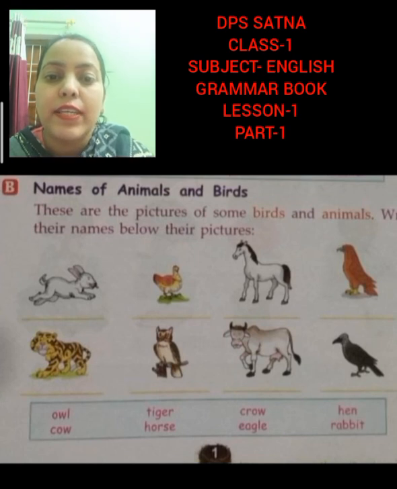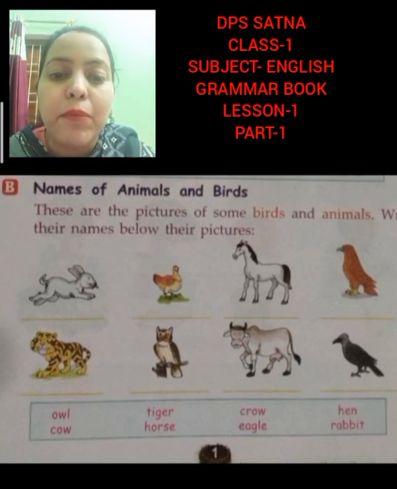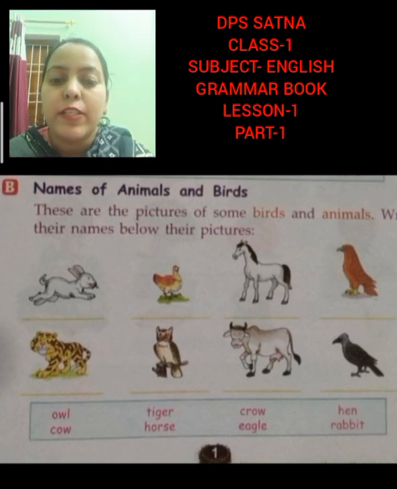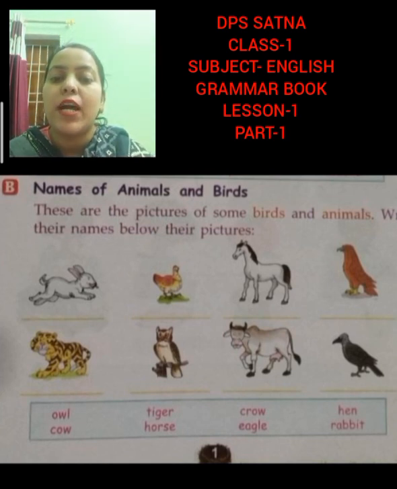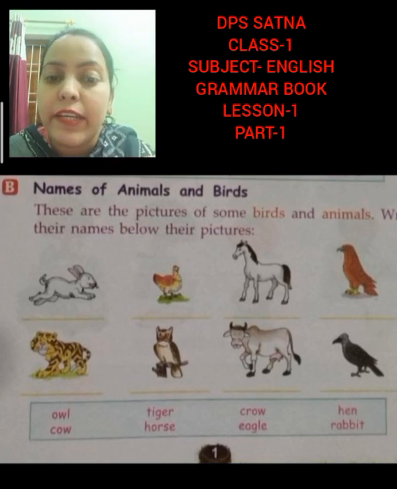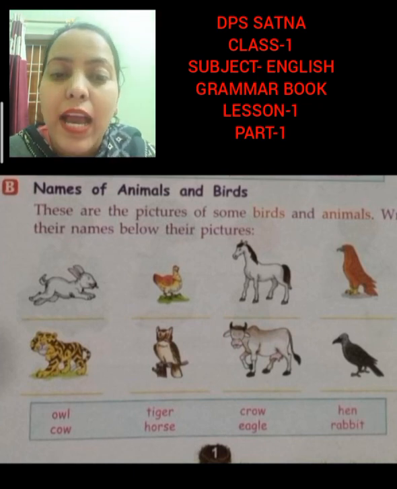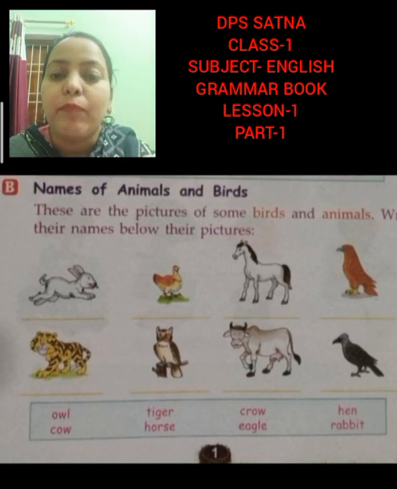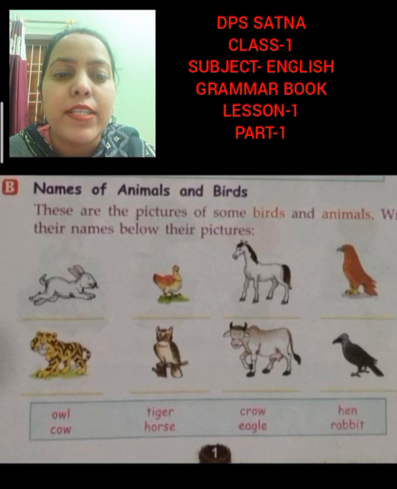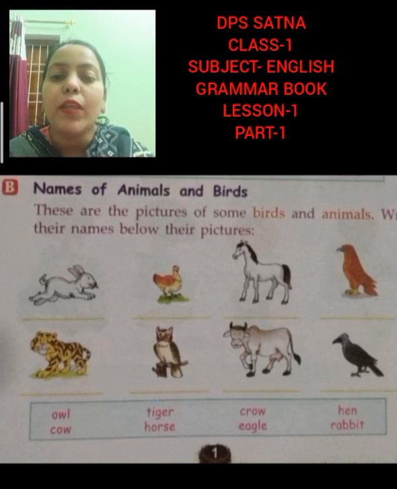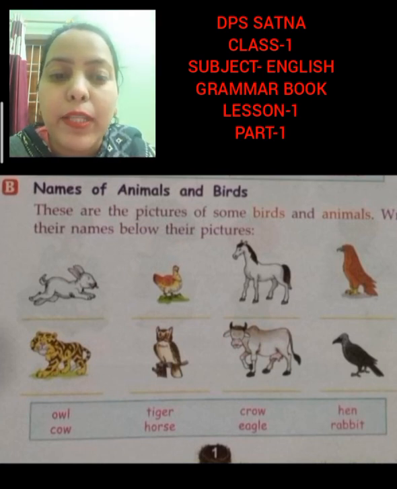Now students, in this exercise what we have to do? Names of animals and birds. So can you see these pictures? These pictures are of animals. These all are animals. But we had given them different naming words of animals and birds. These are the pictures of some birds and animals. Their names below the picture.